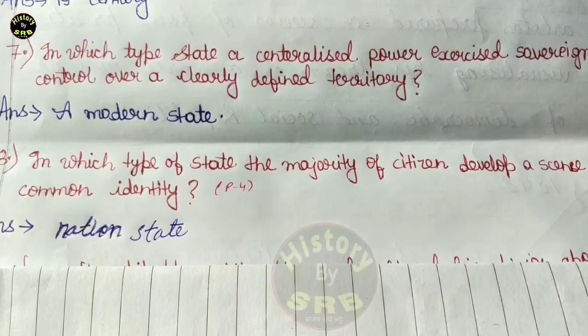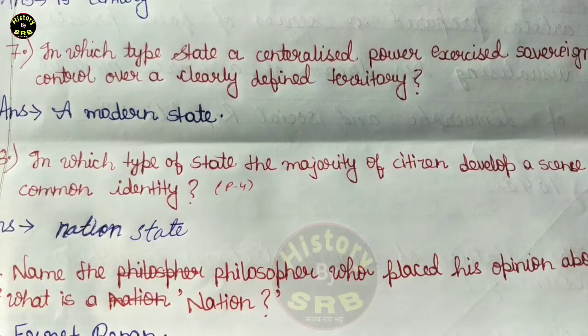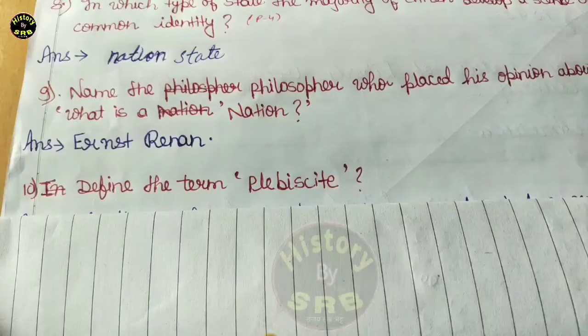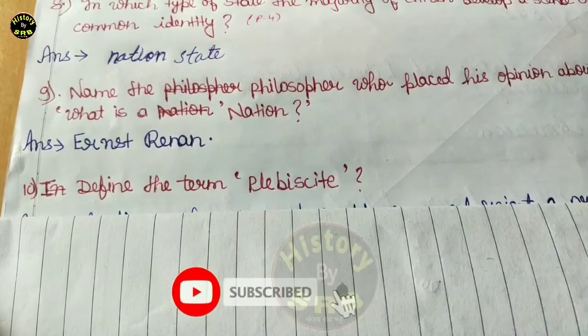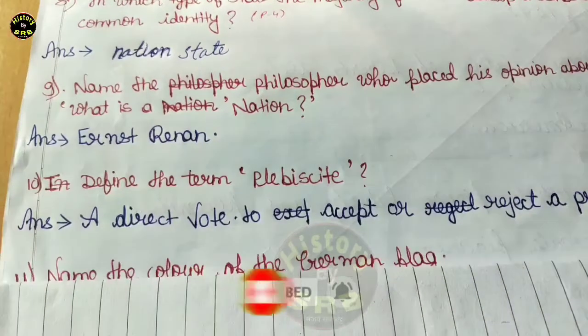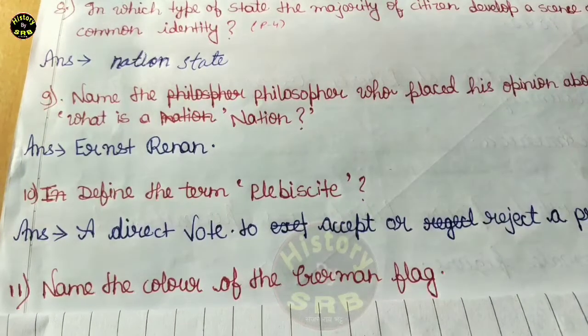Now the question number 9 is that name the philosopher who placed his opinion about what is a nation. Now the correct answer is Ernest Renan. And now question number 10 is define the term plebiscite. The correct answer is that a direct vote to accept or reject a proposal.